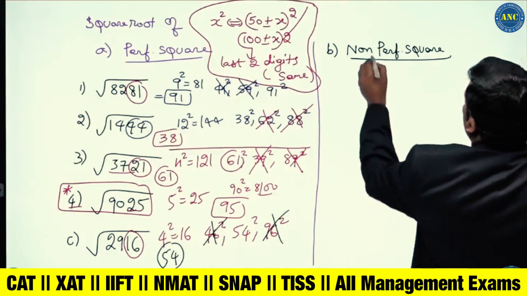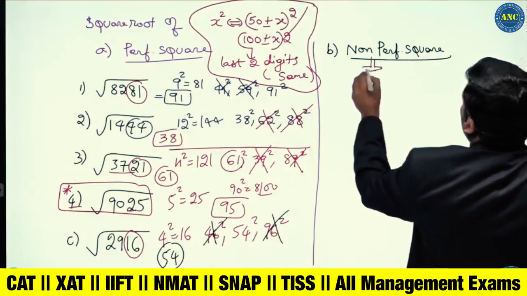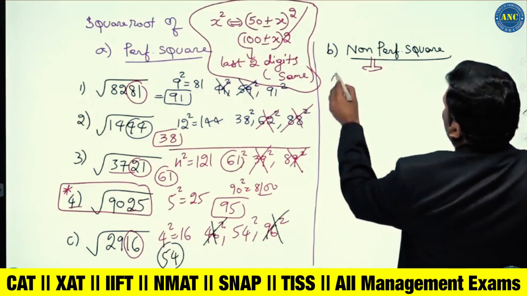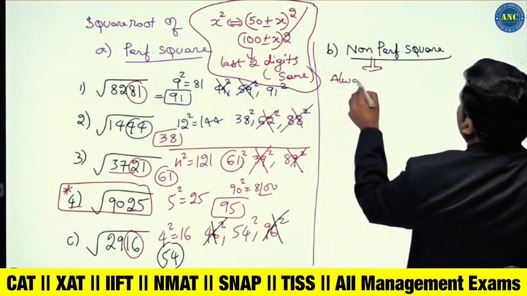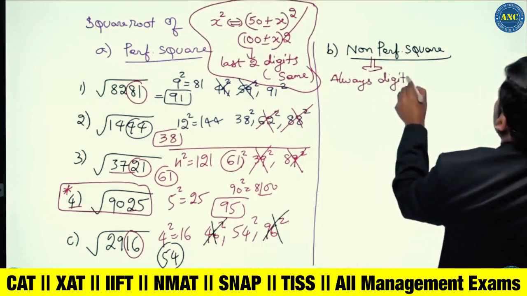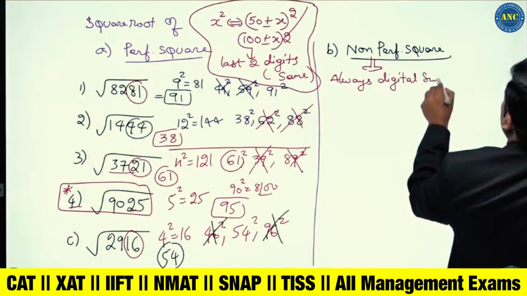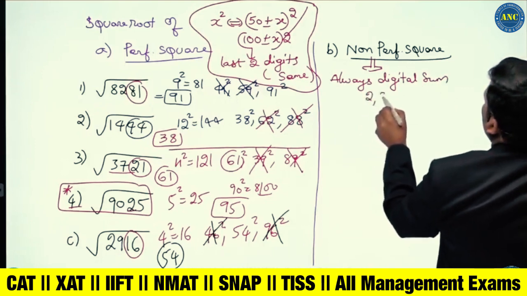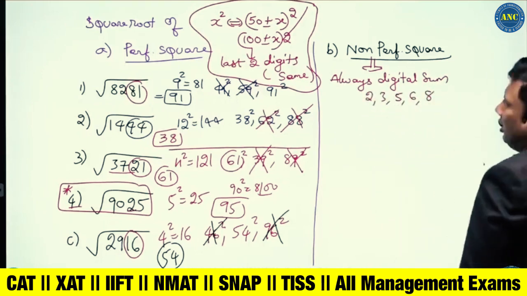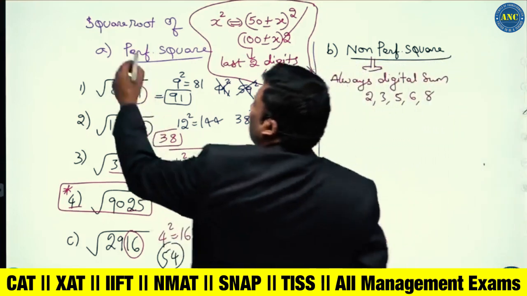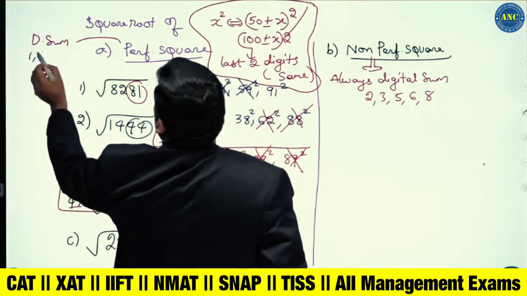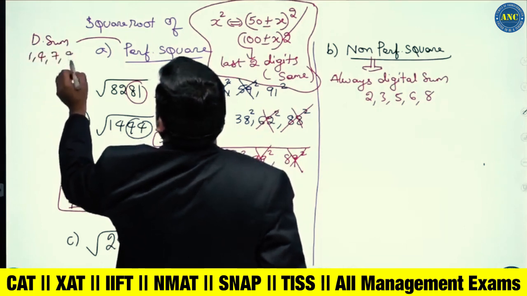Determine a non-perfect square. A non-perfect square always has a digital sum of 2, 3, 5, 6 or 8. A perfect square will always have a digital sum of 1, 4, 7 or 9. The remaining ones will make it a non-perfect square.